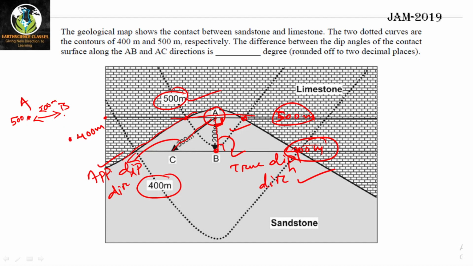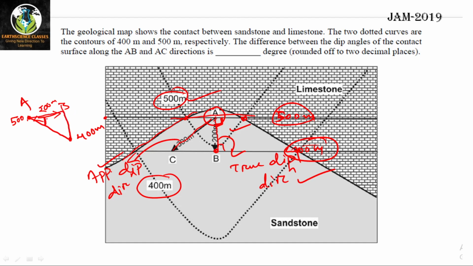So the contact is this one. This one is the contact, right? Here it is having 500 meter elevation. Here it is having 400 meter elevation. Okay, and you are getting horizontal difference is 200 meter. Now what you have to find out? You have to find out the dip.